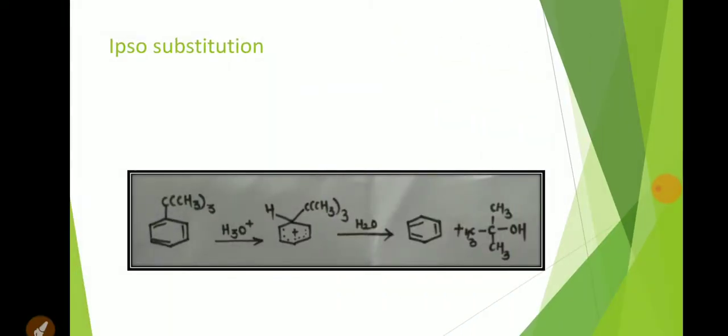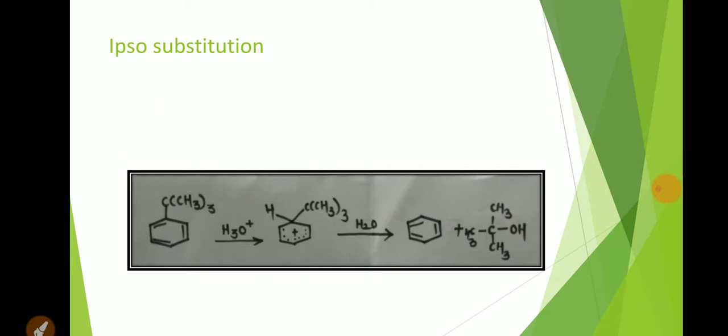Next substitution reaction is ipso substitution. It is similar to the SNAr mechanism, with the difference that it doesn't have any electron withdrawing or any activating group. The only condition for this reaction is that it requires a very good leaving group.